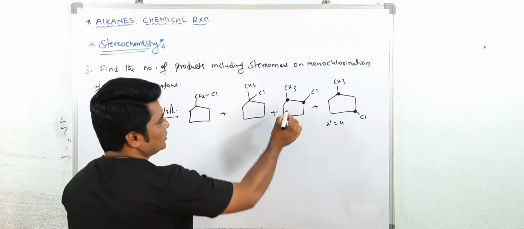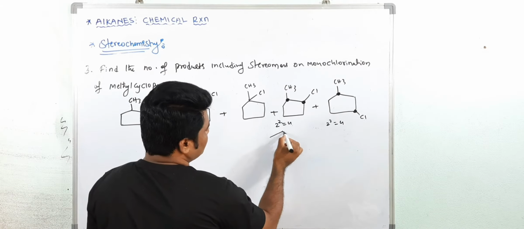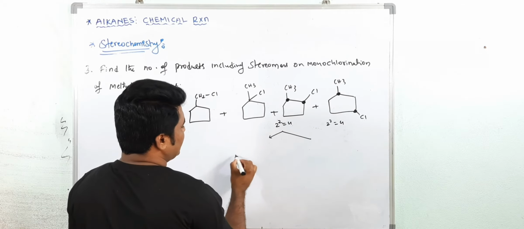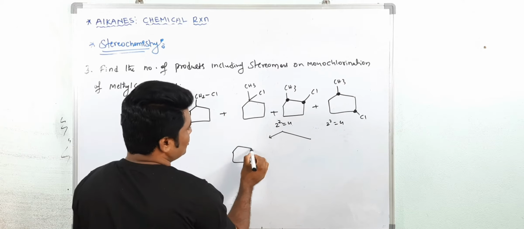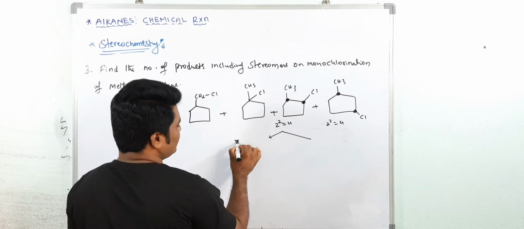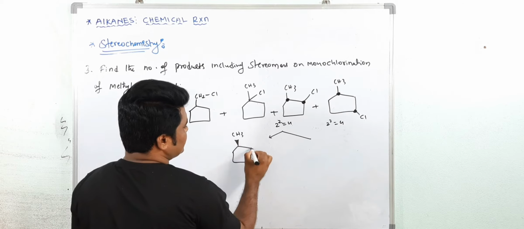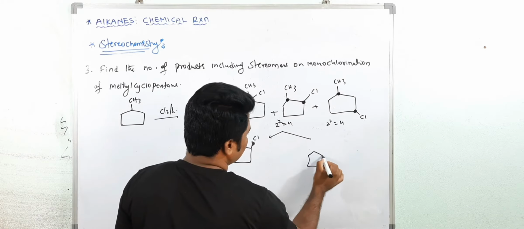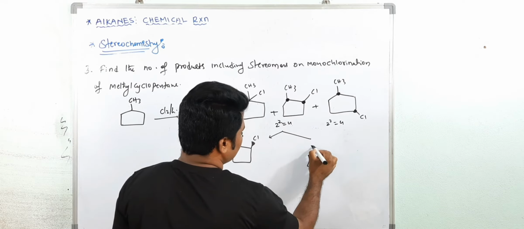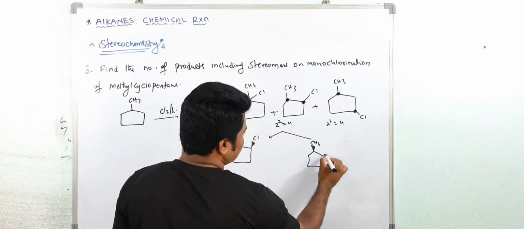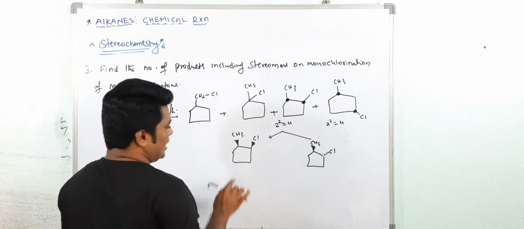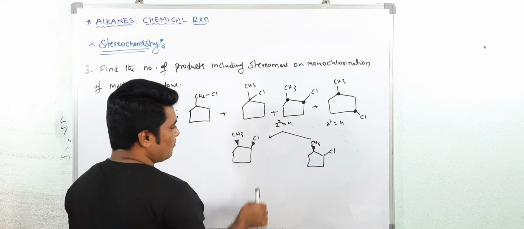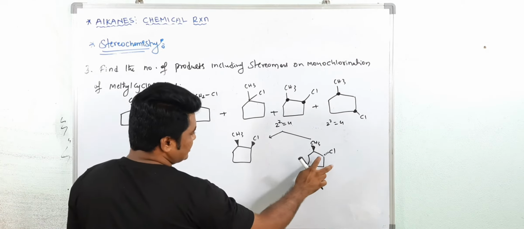But see, in this compound you will get 2 structures. How? I am representing the 4. Here you will get, if I take CH3 above the plane and Cl, this is cis. And one more is possible. This is trans, and it is optically active. Here this chlorine may be below the plane, it means below the plane, this is the trans.